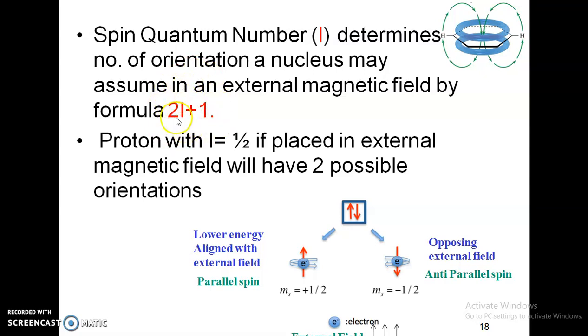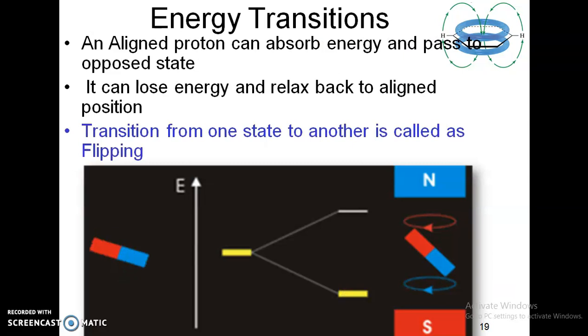When I know I, my quantum number, if I substitute for a proton whose I is 1/2, I get 2 into 1/2 plus 1, which is 2 possible orientations of the H1 proton: either aligned to the external magnetic field, as we saw previously, or opposed to the external magnetic field. Students who are listening to the teacher are at a lower energy level, and students who are not listening to the teacher are at a higher energy level, possessing anti-parallel spin.